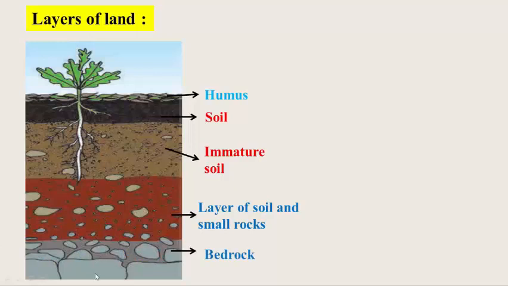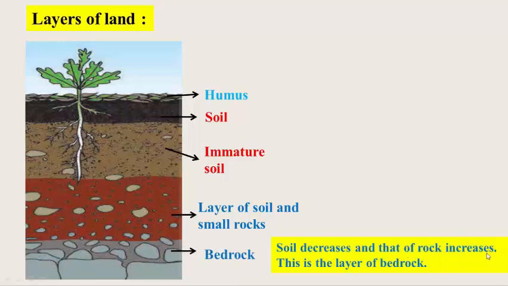Bedrocks. This is bedrock. Soil decreases and rock increases. This is the layer of bedrocks. It means that as we go down and down inside the earth, the layer of soil decreases and that of rock increases. This layer is called bedrock.